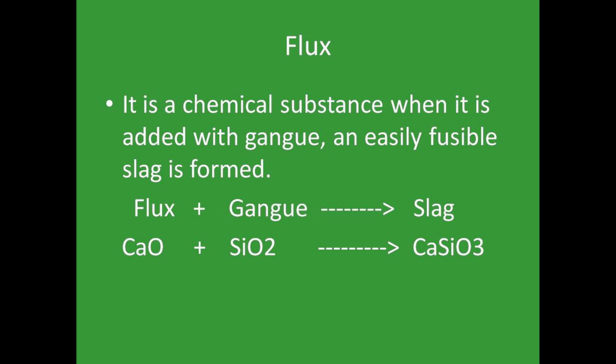When the flux is added with the gangue, meaning silicon dioxide, that is sand, the calcium oxide and silicon dioxide reacted together give CaSiO3, that is calcium silicate. That calcium silicate is called slag. Slag is nothing but a stone-like substance. A stone we can easily remove. Sand is finely powdered, but in stone form we can easily remove it. So the function of flux here is that with the help of flux we can remove the gangue particles very easily.